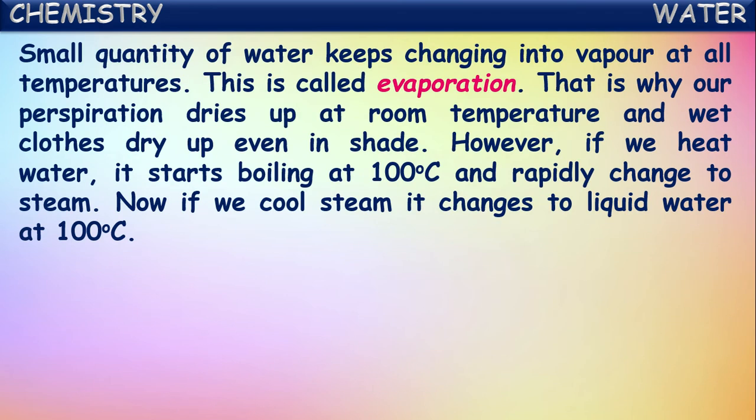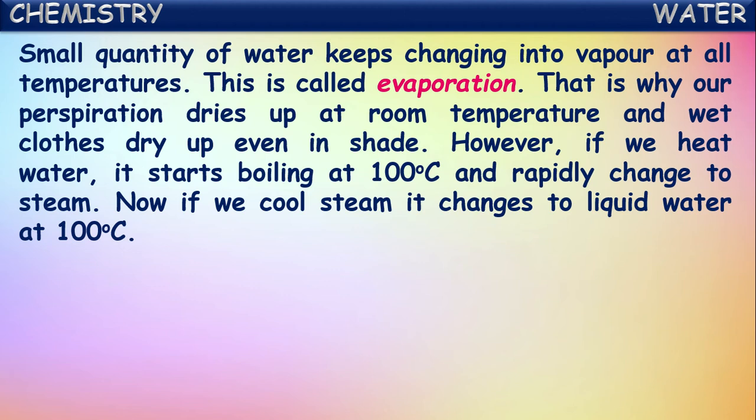Small quantity of water keeps changing into vapor at all temperatures. Actually, we say when it is heated, water converts into water vapor form or gaseous form. But interestingly, water keeps on changing into vapor form at all temperatures, even without heating.